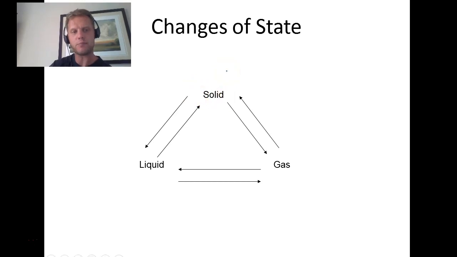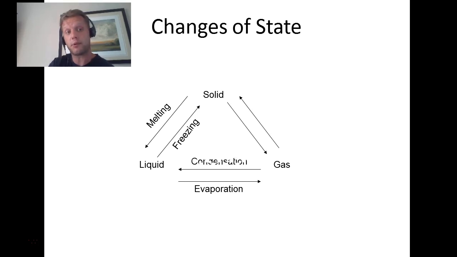Well, we actually have names for all these changes, and you've heard them before. When you go from a liquid to a solid, like water to ice, you are freezing. If you go in the opposite direction, you're melting. These are obvious. If you take a liquid and you heat it up, it'll turn into a gas, like water into a vapor. That's called evaporation. If you go in the opposite direction, gas to a liquid, it's called condensation, rain.